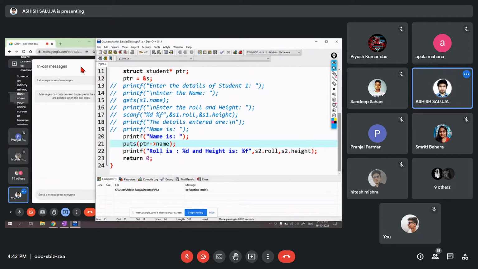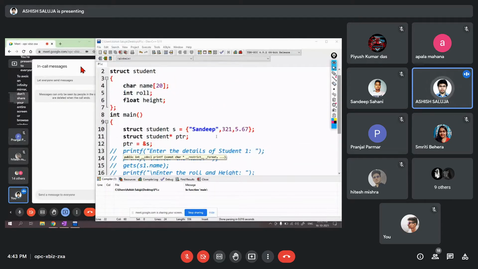So PTR dash greater than name. Here also I can write PTR dash greater than role and PTR dash greater than height. So this dash greater than, in exam, you write it as an arrow symbol. So this arrow operator helps us to access the data members with the help of a structure pointer.